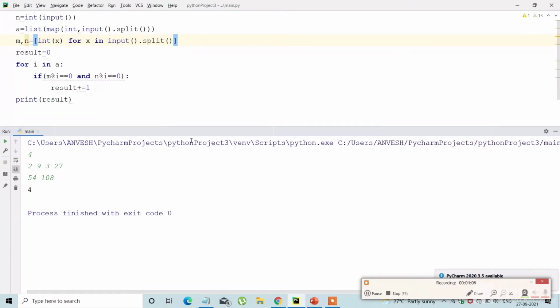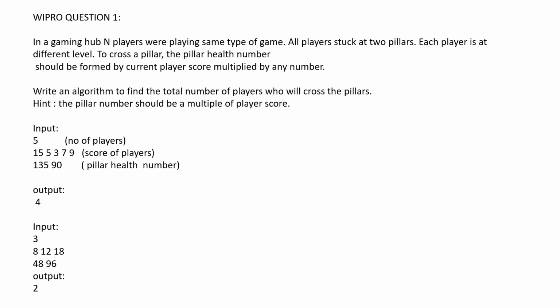So the output is 4, because each of the players will be crossing the barrier, because 54 and 108 are divisible by all the inputs again.